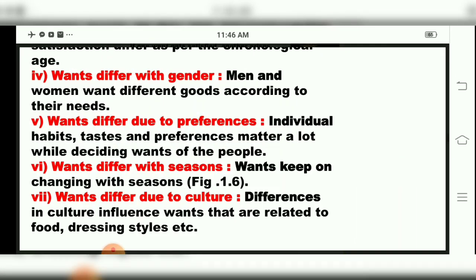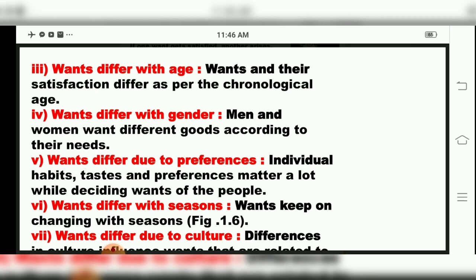Wants differ with age. So according to the age, the demand will change, or according to age the needs will be satisfied differently. Like a 20-year-old person will have more demand or need of money or salary.